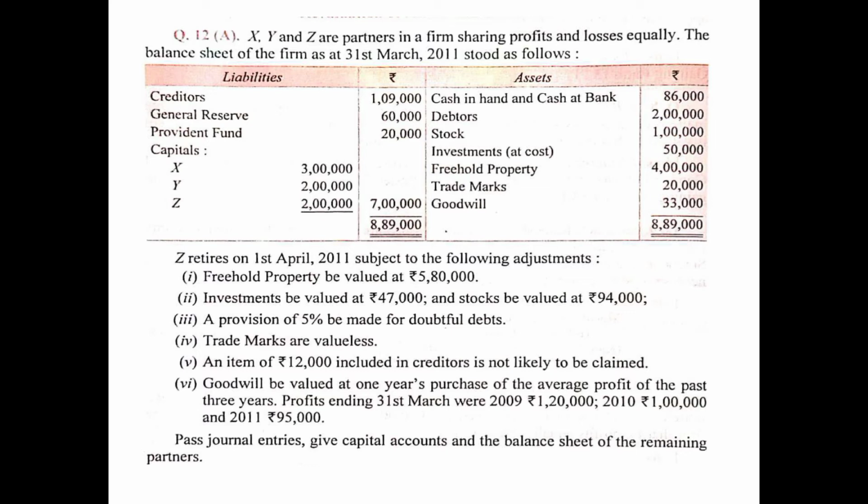Then we will take out the retiring partner's share, that is Z's share, which will be contributed by the gaining partners in the gaining ratio. Since no information is given in this question about the new PSR or the gaining ratio, we will strike out the share of the retiring partner. That means we will be left with the remaining share as 1:1, so that remaining share will become the new PSR as well as the gaining ratio. So his share of goodwill will be contributed by both X and Y equally. You have to pass journal entries, give capital accounts and the balance sheet of the remaining partners.